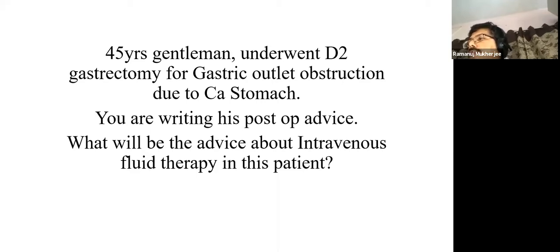Okay. And remember, 10 ml per kg per hour during the surgery is still a big rate. That means for an adult of 70 kg, it is 700 ml per hour. That means for the next 2 hours, this patient is getting 1,400 ml. Okay. Plus, remember, as there will be a requirement of blood, this will be a little more titrated.